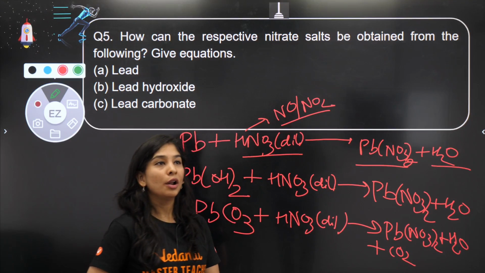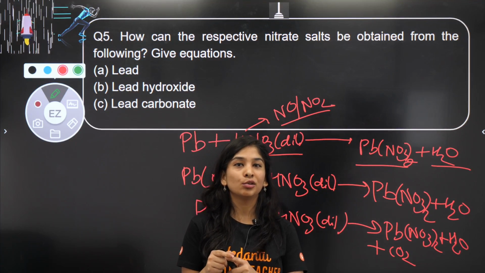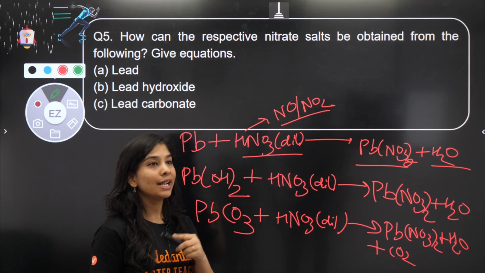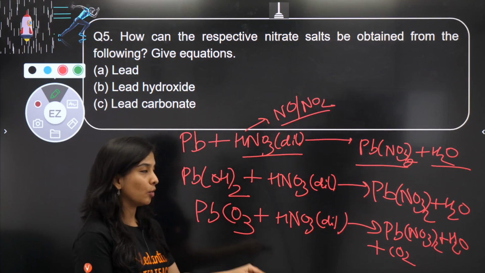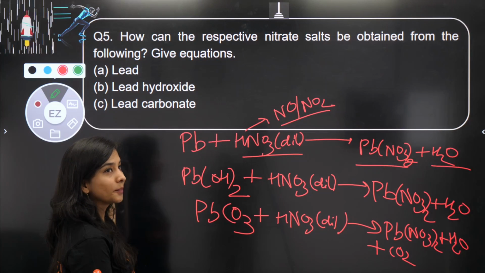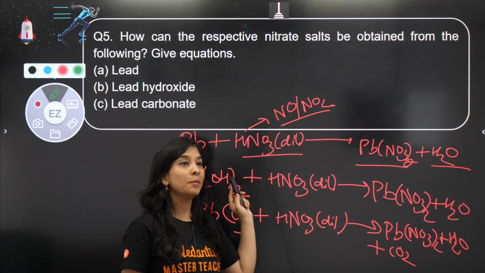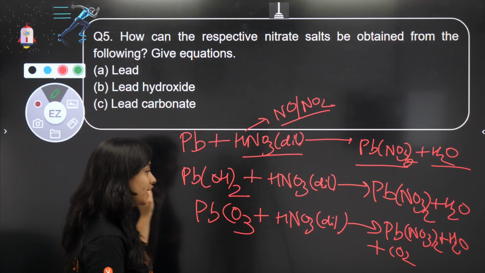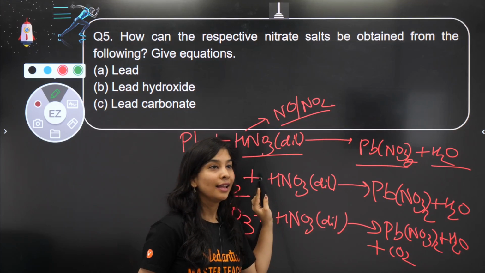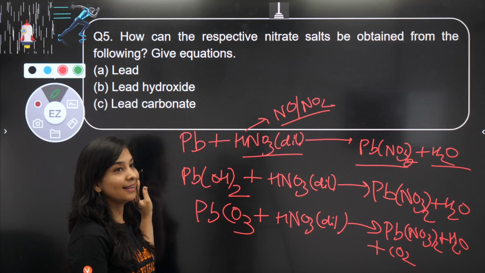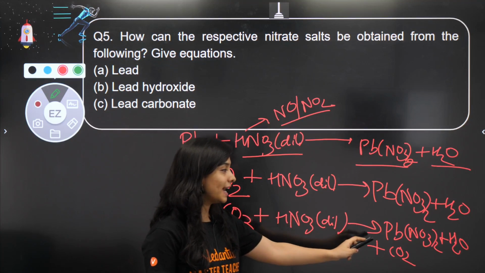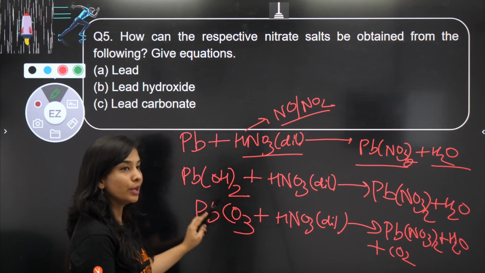And we have already discussed how you can test CO2 gas, by passing it through lime water, right? Any more tests which you can tell me, please tell me in the chat box. Yes, correct. Valency of nitrate is -1. All of the reactions are done, right? Important only. So lead nitrate, water and CO2 gas is what we get.